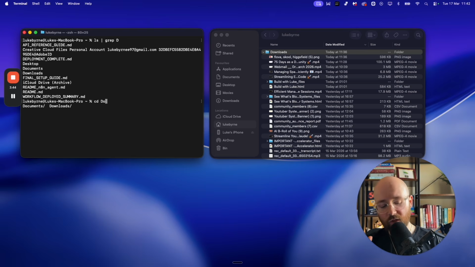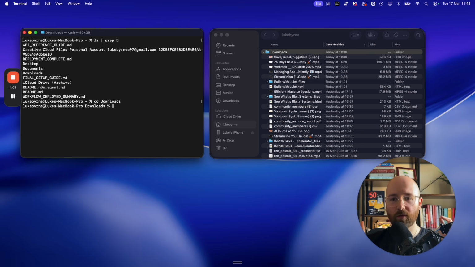And we could either press W to then get the whole type ahead of downloads, or we could press tab, and then if you press it one more time, it will go to the first, and tab again, it will go to the next. cd to downloads, enter. So we are now in downloads.